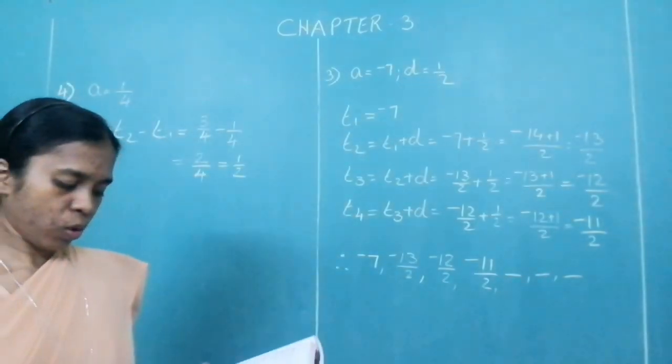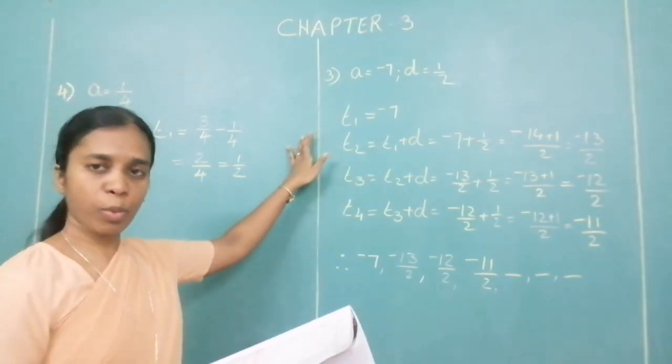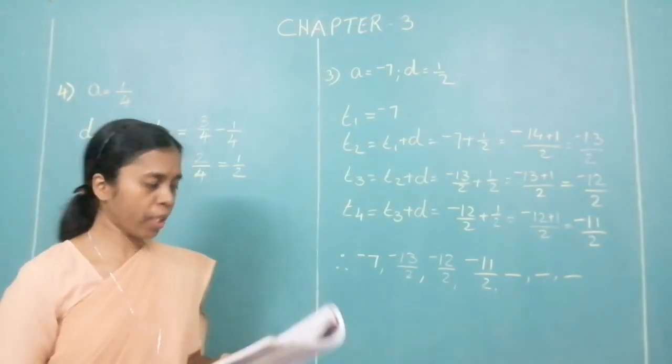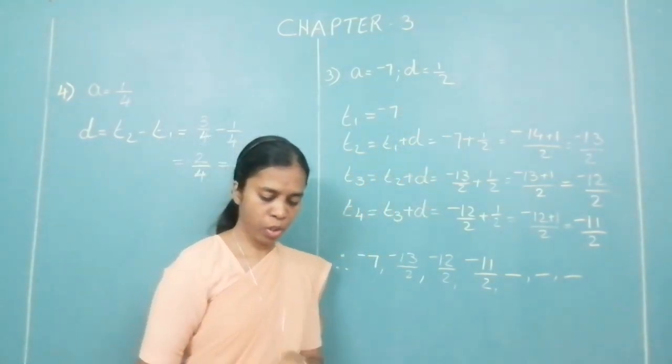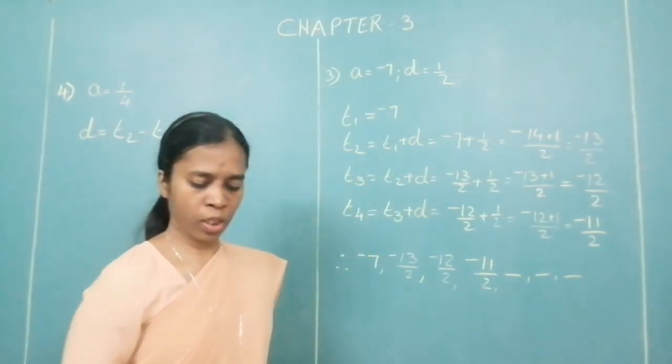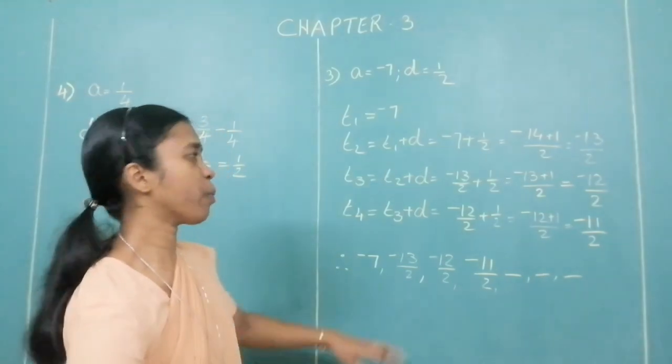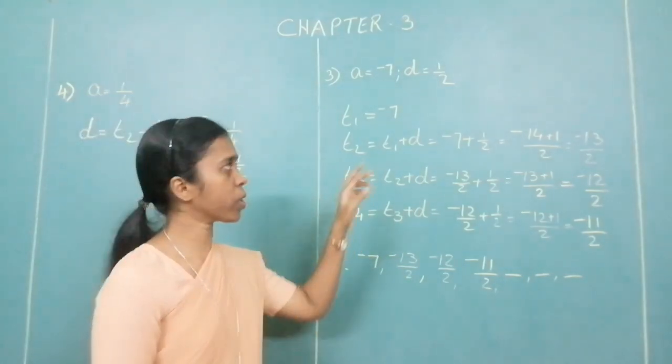Okay, the second question, I have solved the third sub question over there. That is, A is equal to minus 7, D is equal to 1 upon 2. What are we supposed to do? Find the AP. Okay, how do we get the AP? We have to first find out the terms.